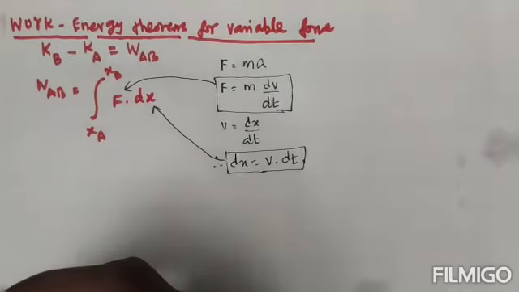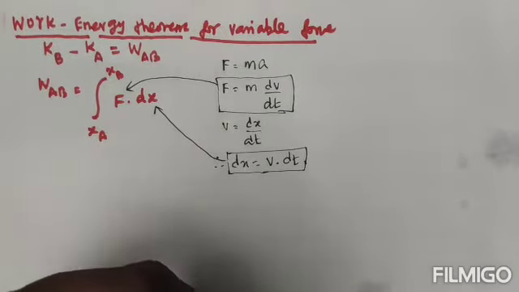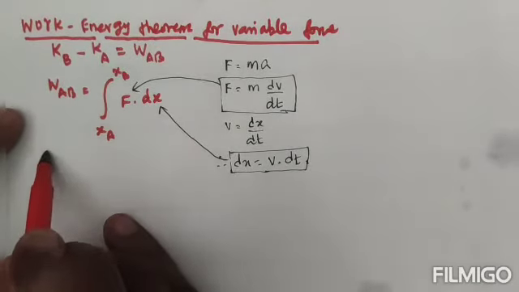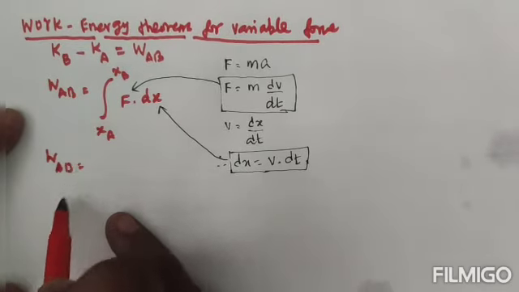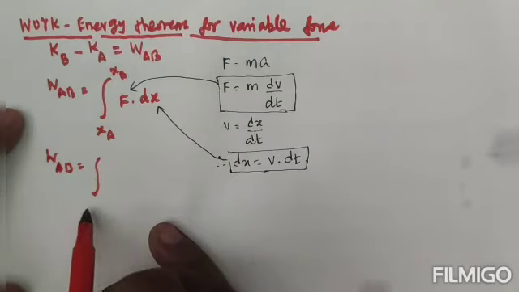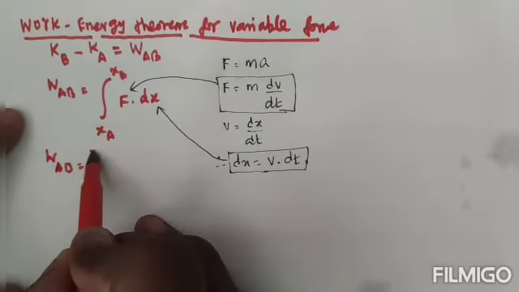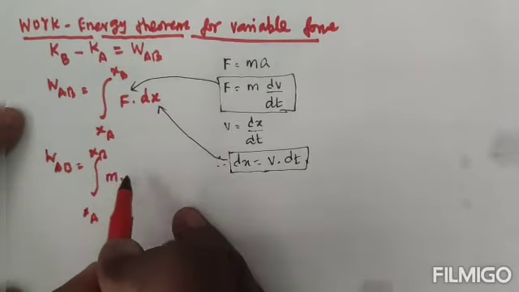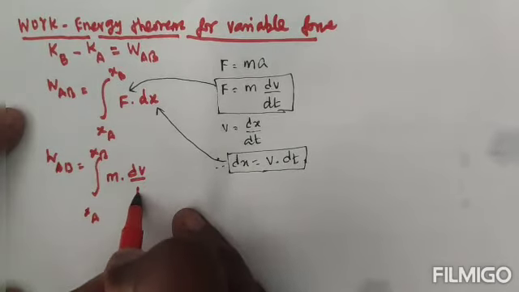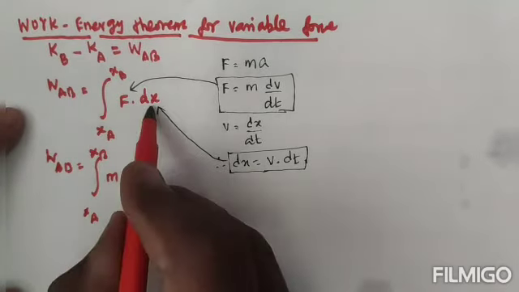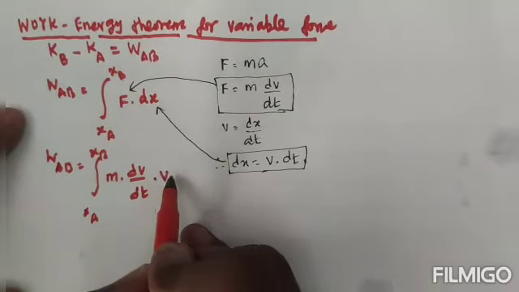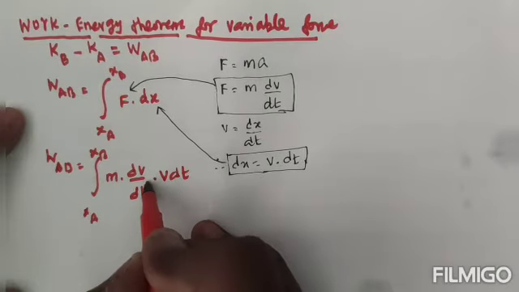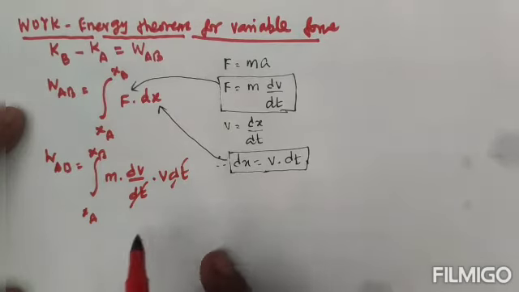So now this equation we can write as W AB equal to the integral from XA to XB. The F value I can write as m into dv divided by dt. Next the dx value I can write as v into dt. So now if you focus, the dt will be cancelled.